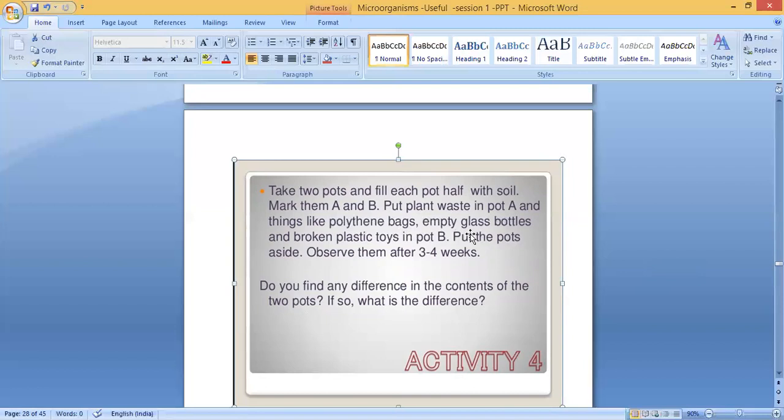Polythene bags, empty glass bottles, broken plastic toys are known as non-biodegradable. So microbes cannot act on them. They will remain the same in pot B. So that is the main difference, because one is biodegradable and the other is non-biodegradable. Biodegradable waste will decay and mix with the soil with the help of microbes. So after a few days, you cannot see this plant waste. It became humus and mixed with the soil. But here you can see it remains the same.